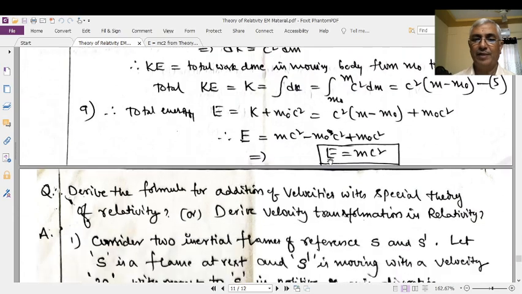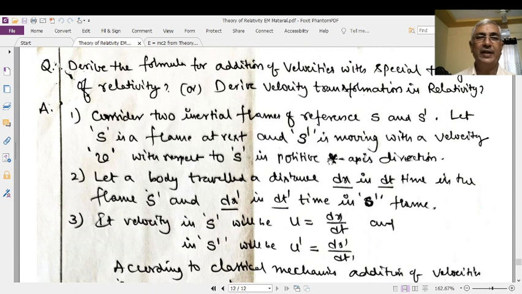Right. In the next topic of this particular class, we will derive the addition of velocities with the special theory of relativity. Or it is also known as derive velocity transformation in relativity. What are the velocity transformation equations in the relativity? What is the topic now? We are going to discuss addition of velocities or relative velocities with the special theory of relativity. It may be addition of velocities, or actually they are the relative velocities.